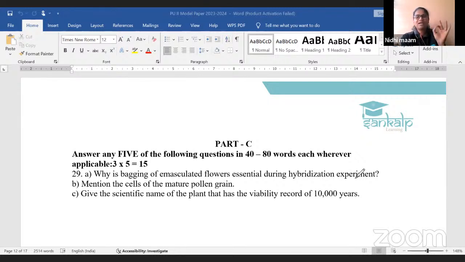So the vegetative cell and generative cell are the cells of mature pollen grain. Good. C. Give the scientific name of the plant that has the viability of 10,000 years.